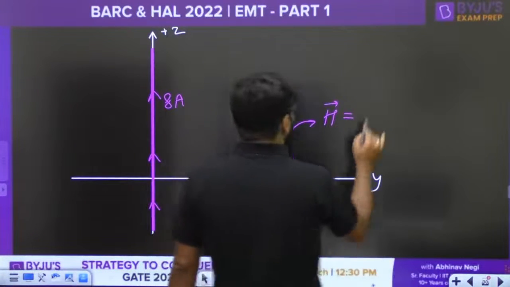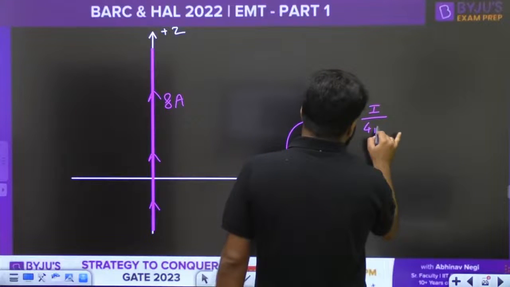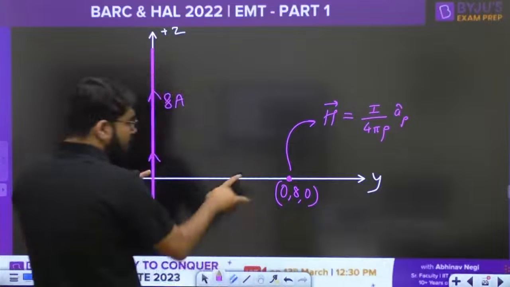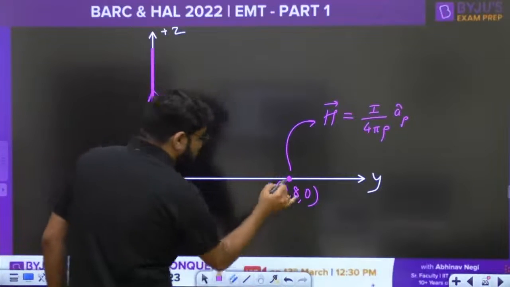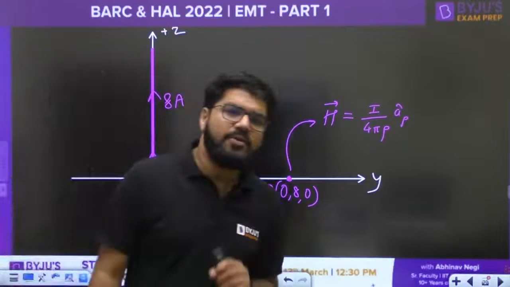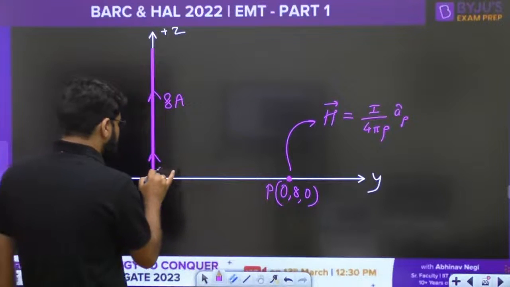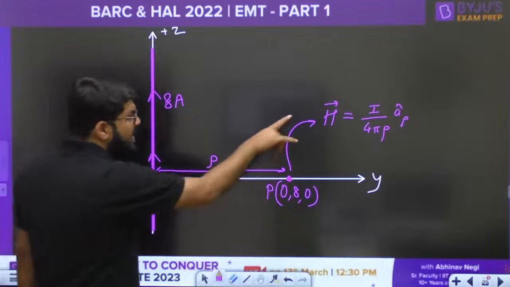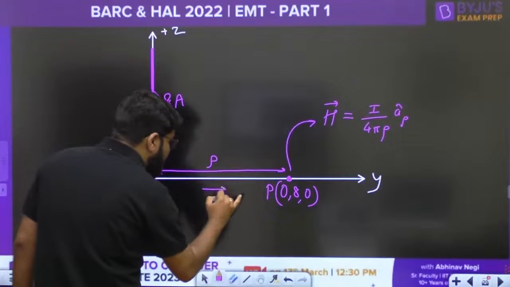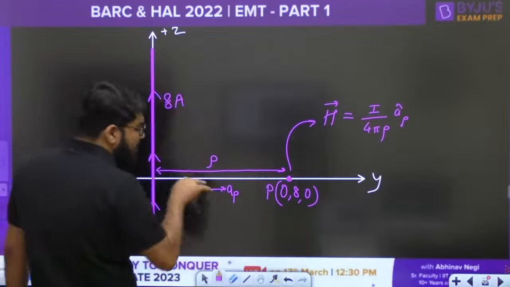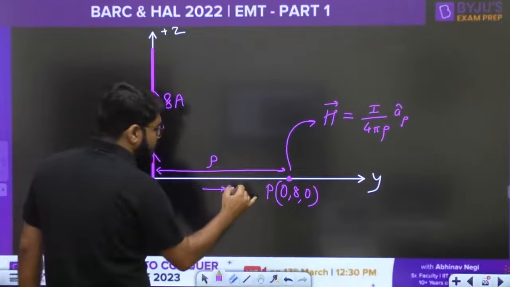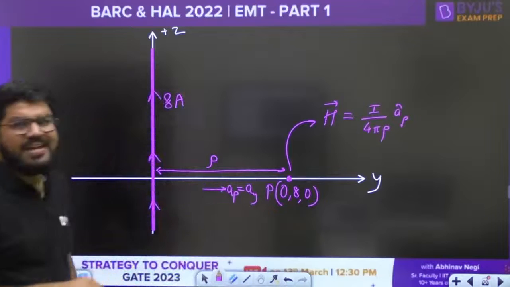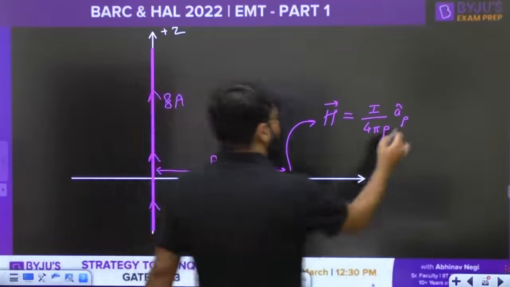It is given by, as I told you, I divided by 4 pi rho a rho. Now what is the value of rho? Rho is the perpendicular distance of the point of observation from the axis of the wire. And a rho is the unit vector along this perpendicular line. So this unit vector is along the y-axis, and the unit vector along the y-axis is AY.